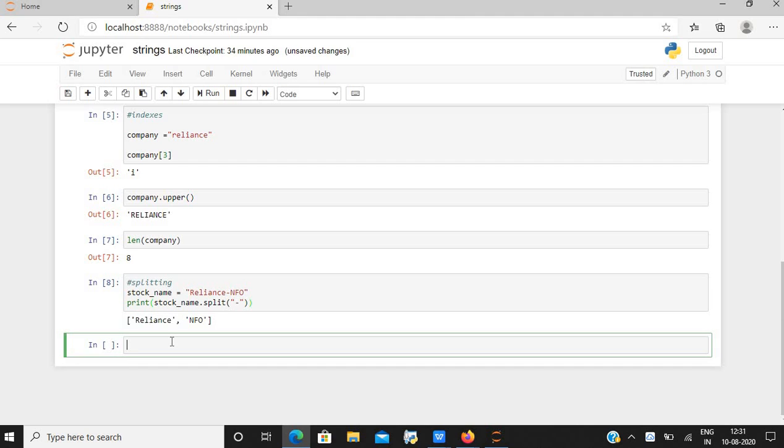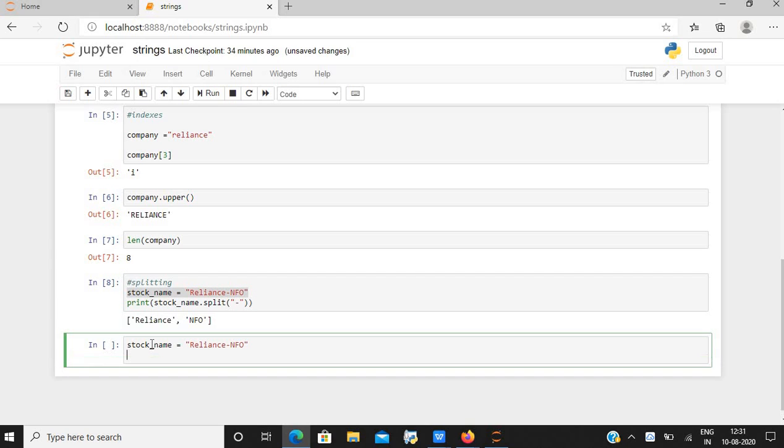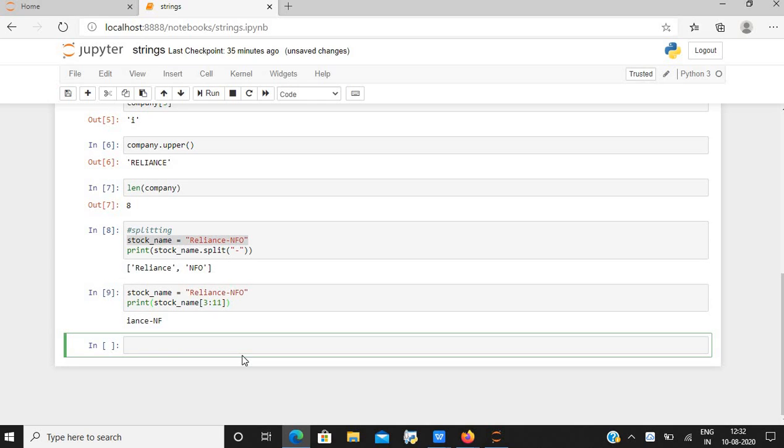Now coming to slicing a string, I am taking the same stock name. Let's print a section from this string. For example, I want to print from here to here. So I is at index 3, A is at 4, N is at 5, 6, 7, 8, 9, 10. So we can just type print stock underscore name and give the indexes from 3 to 11, as the last index is not counted. And here I have it.